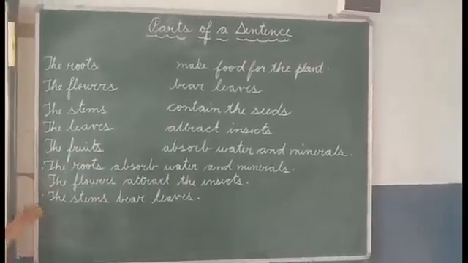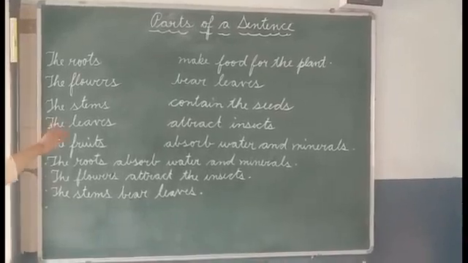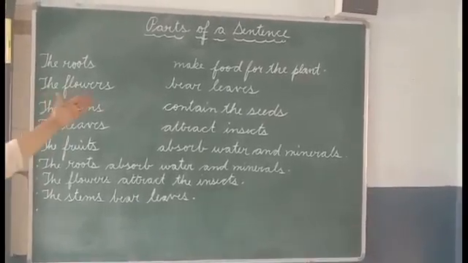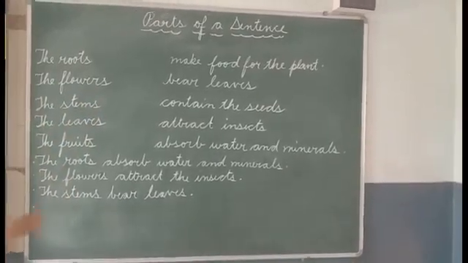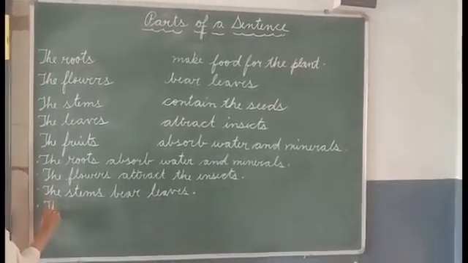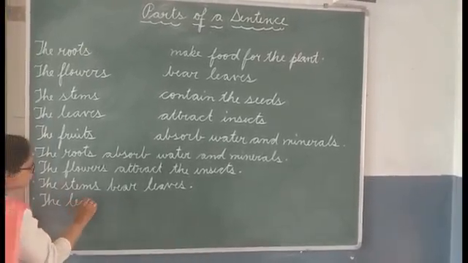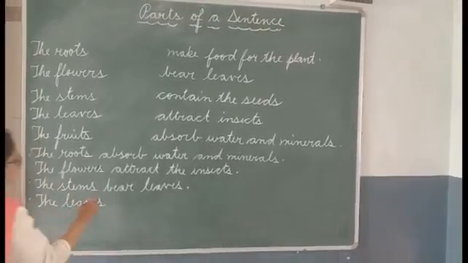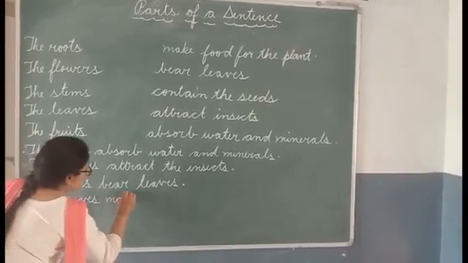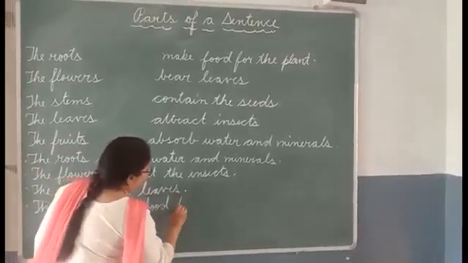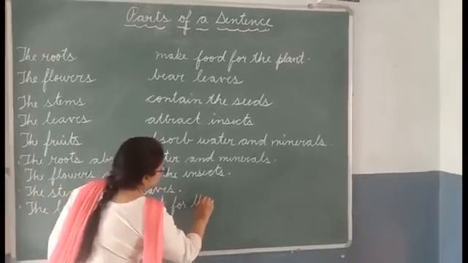Now the fourth one, that is the leaves. Now we can say the leaves make food for the plant. So we can write the subject goes with that predicate. The leaves make food for the plant.